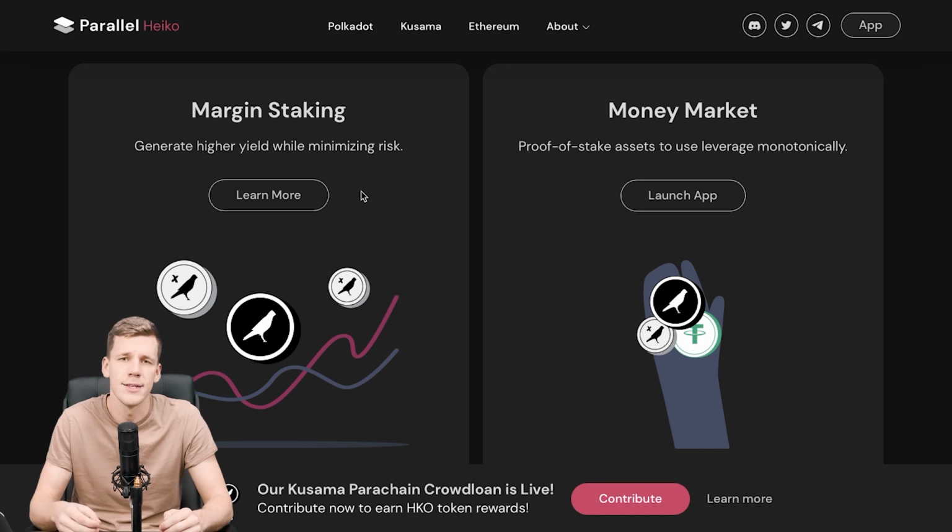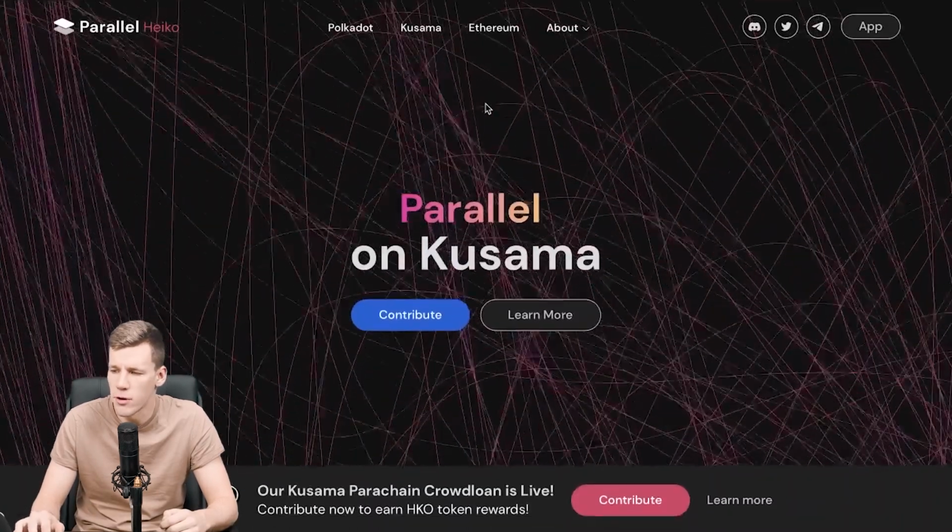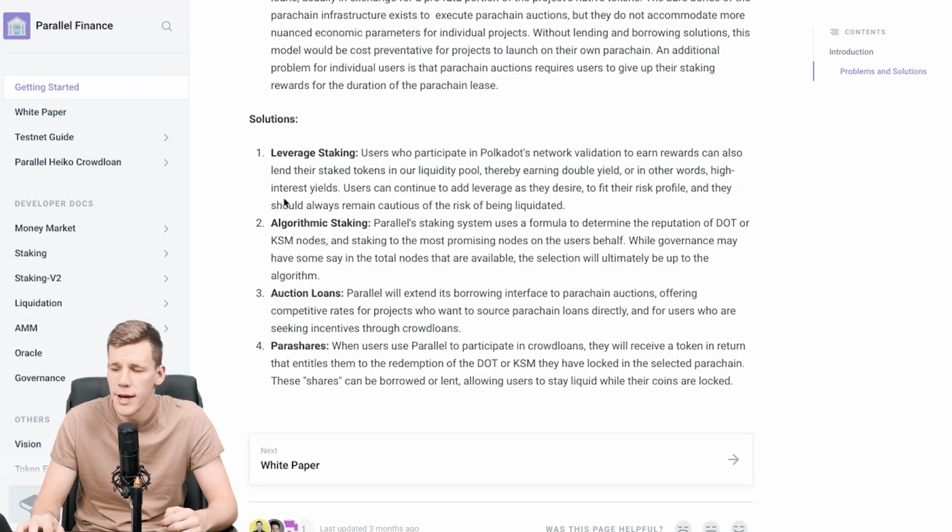We've got not the exact same functionality, but really lookalike functionalities on other blockchains like Ethereum and Binance Smart Chain, and now it's going to be brought over to Kusama and Polkadot. The second functionality which Heiko Finance and Parallel Finance bring to Kusama and to Polkadot is algorithmic staking, and it has nothing to do with lending services. That's another story.